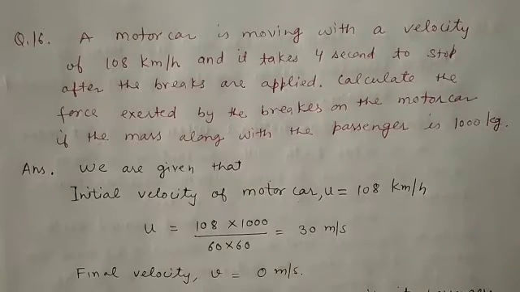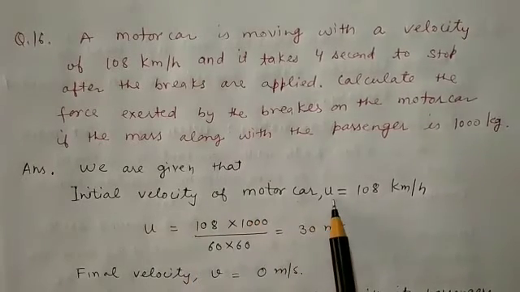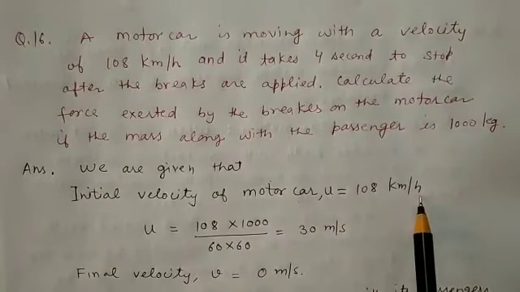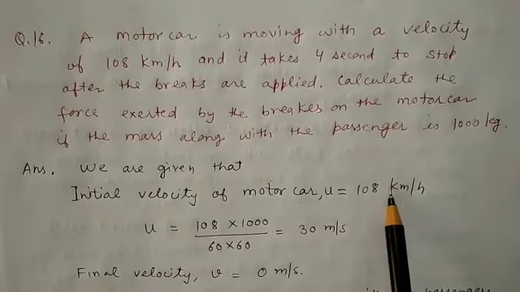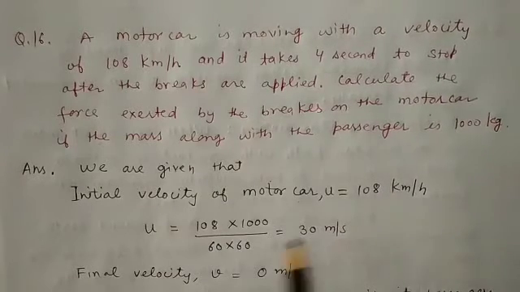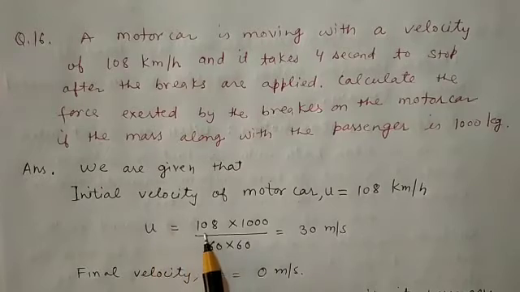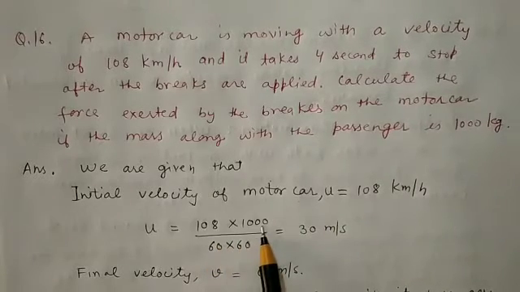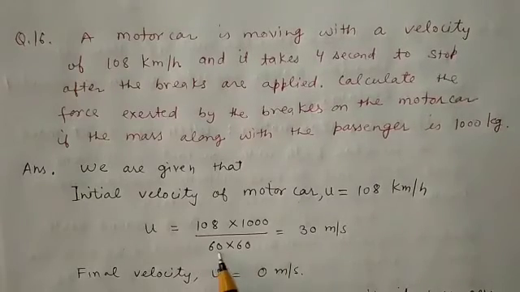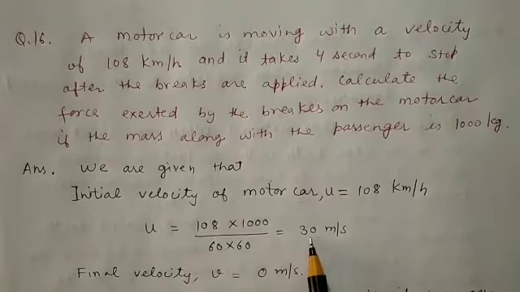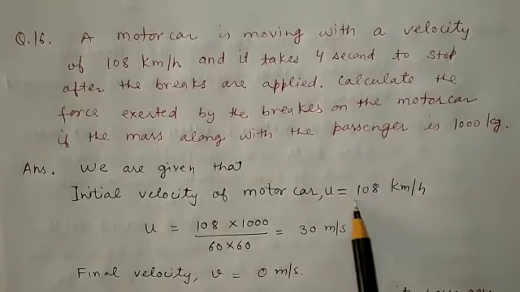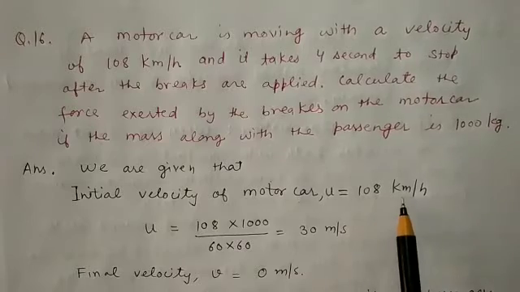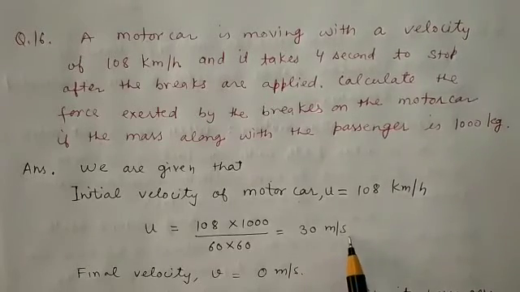We are given the initial velocity of the motor car, that is u, as 108 km per hour. We have to convert this kilometer per hour into meter per second. So one can write u is equal to 108, and we know that 1 kilometer is equal to 1000 meters. So 108 multiplied by 1000, and we convert hours into seconds, so divided by 60 multiplied by 60. This comes out to be 30 meter per second. The initial velocity, 108 kilometer per hour, we have converted into meter per second, and that comes out to be 30 meter per second.